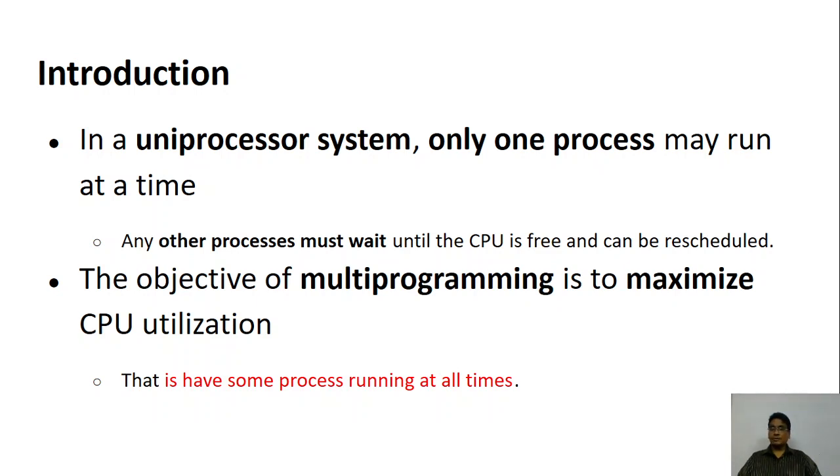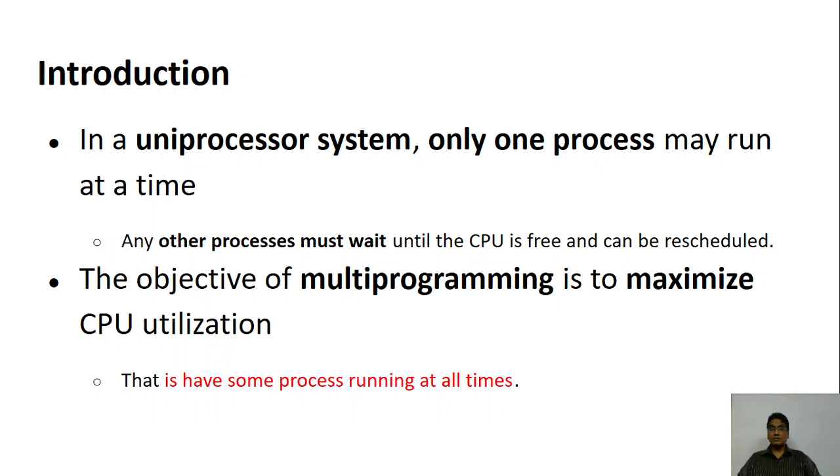However, we know that if we just run one process, we will not be able to make the best use of the CPU. So generally we keep more than one process in the memory. This technique is called multi-programming. The objective of multi-programming is to maximize the utilization of CPU. So we want to give full load to the CPU. In other words, we don't want the CPU to be idle.